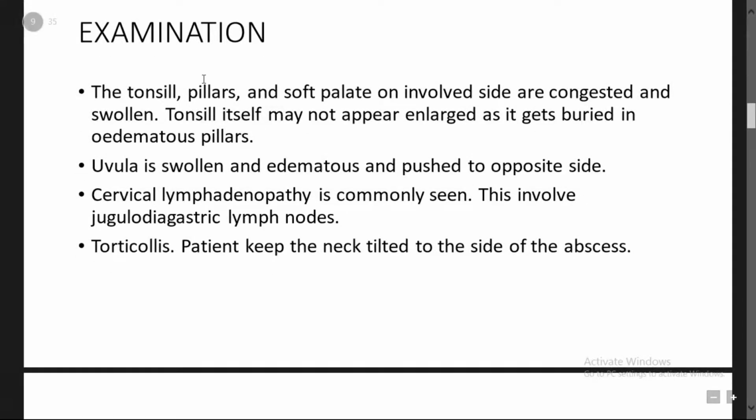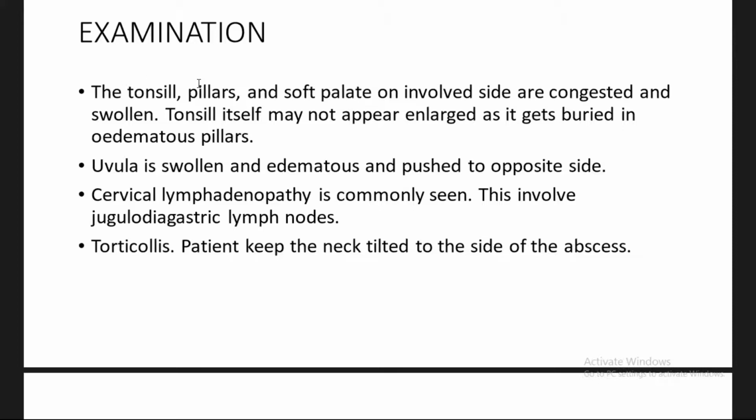Coming to the examination part, the tonsil, pillars and soft palate are involved, and on the involved side are congested and swollen. The tonsil itself may not appear enlarged, as I told previously, because it gets buried in the edematous pillars. Only the tonsil is pushed medially. Also, the unilateral tonsil is most commonly involved.